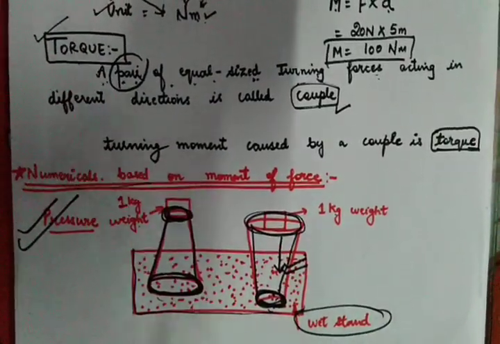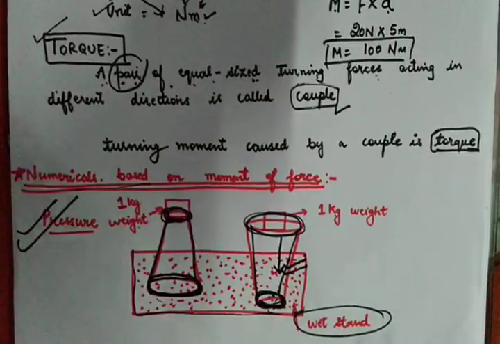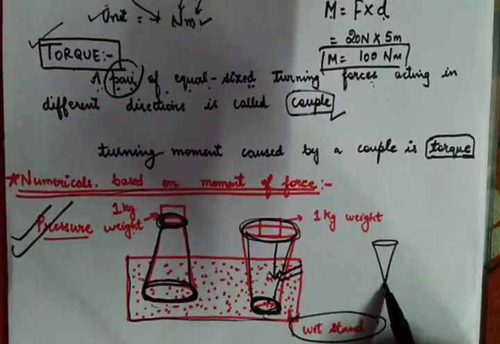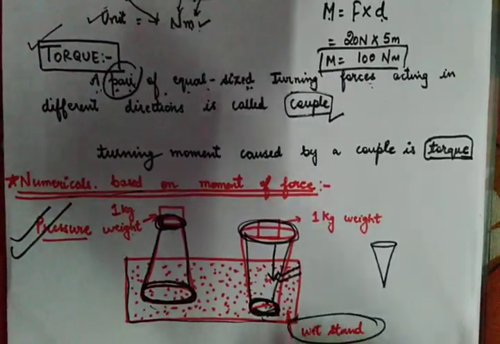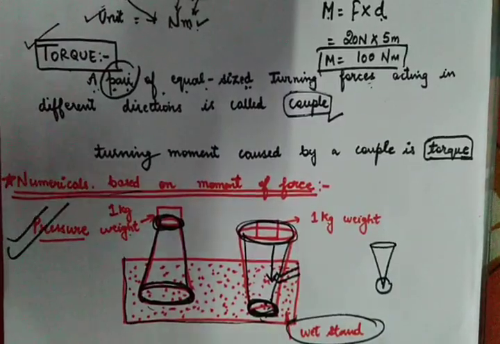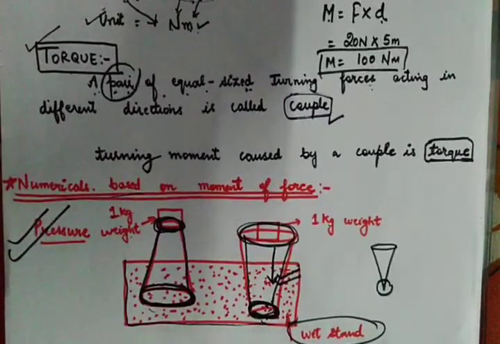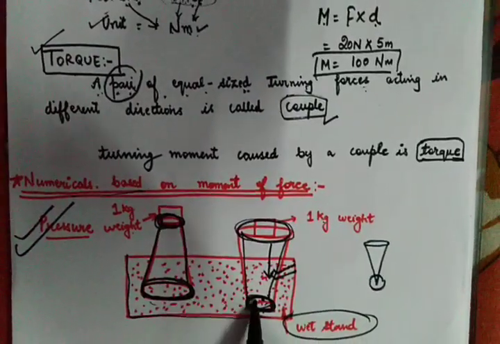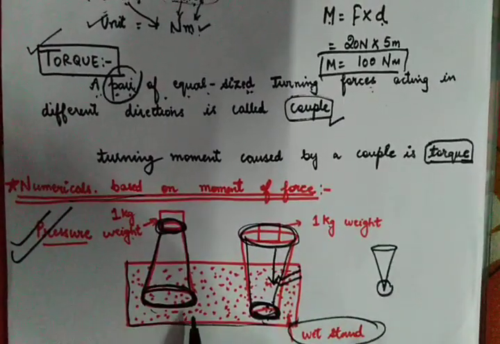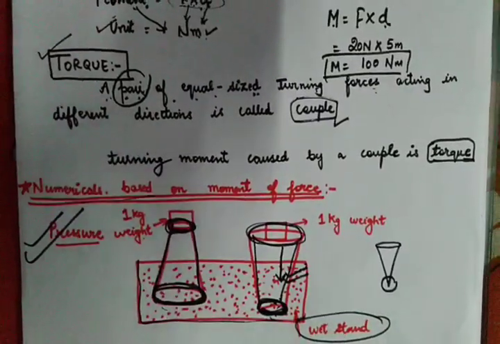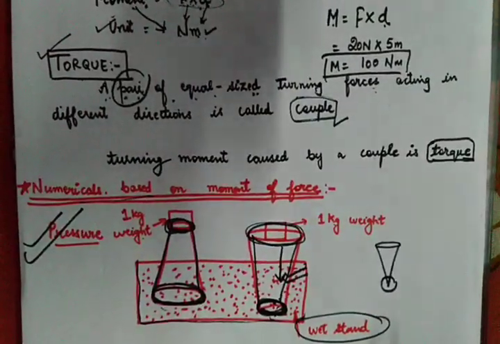Let's take a very easy example of an iron nail. Have you seen iron nails? They are always very pointed at one end. For this reason only, because the lesser the area, the easier it is to push that nail inside the wall. I hope you have understood what this activity is trying to prove: the lesser the area, the easier it is to penetrate the sand.